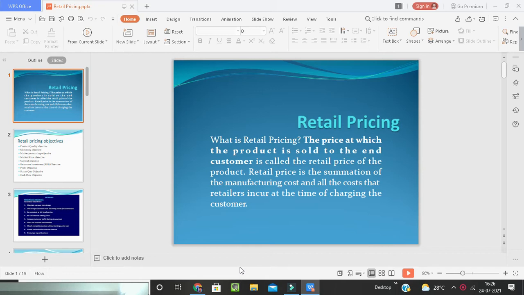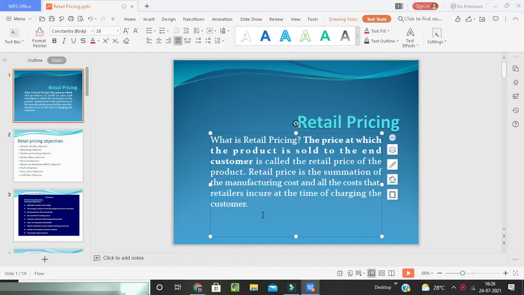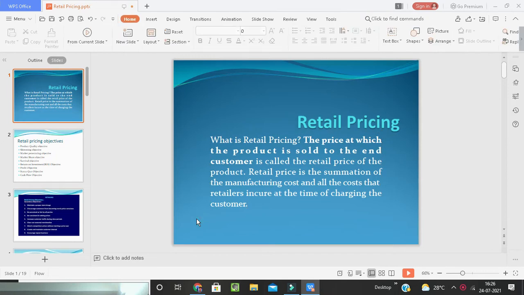Today we are going to complete a very important and big topic, that is retail pricing. So what is retail pricing? The price at which the product is sold to the end customer is called the retail price of the product, and the retail price is the summation of manufacturing cost, that means the expenditure incurred at the time of manufacturing, and all the costs that retailers incur at the time of charging the customer. So all these things will be there.